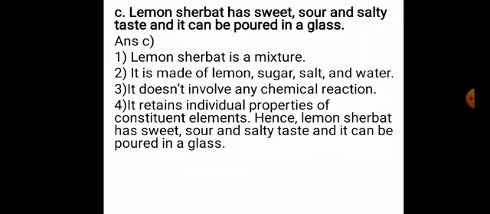Lemon juice is sour in taste. Sugar gives sweetness. So, here individual properties of constituents are retained in a mixture and therefore lemon sharbat has sweet, sour and salty taste. Salty taste is due to added salt.